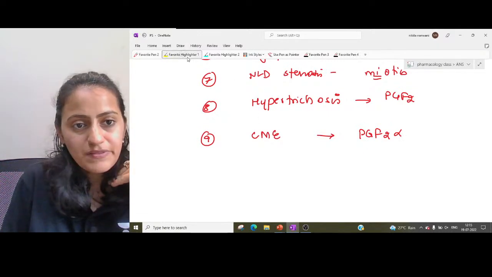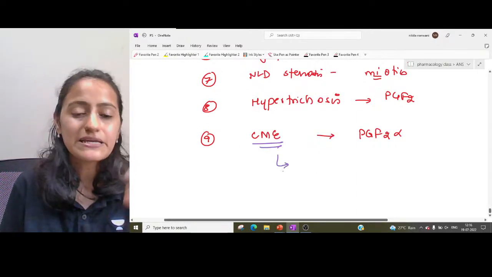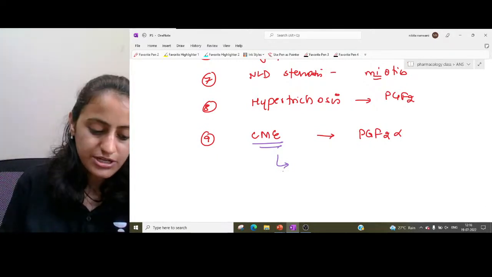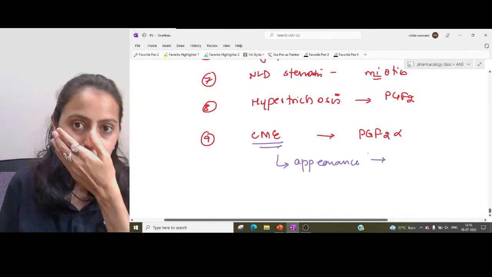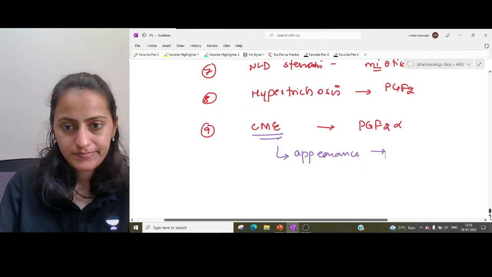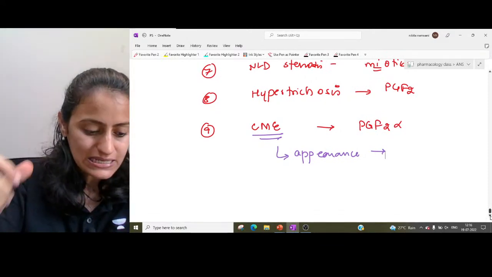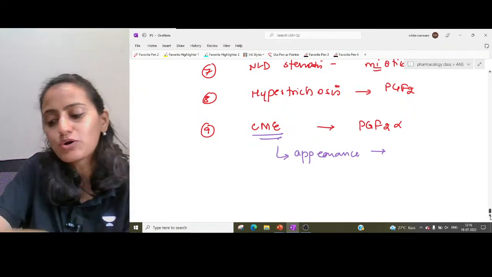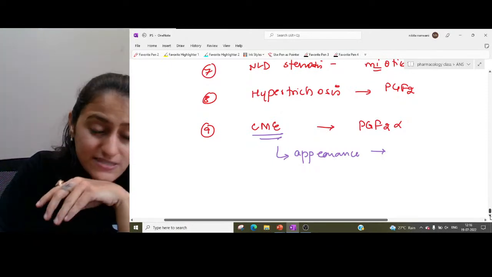So now tell me, if I ask you a question from ophthalmology, cystoid macular edema is what appearance? On your FFA, fluorescein angiography, what appearance do we get in cystoid macular edema? I'm telling you to integrate the two mnemonics here. Is it the mushroom, umbrella, smokestack, flower petal appearance? See, it's not the smokestack.